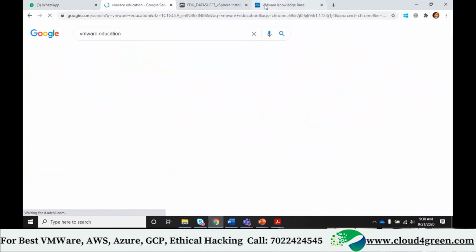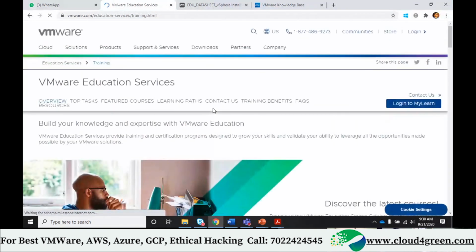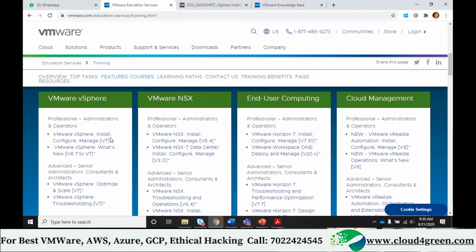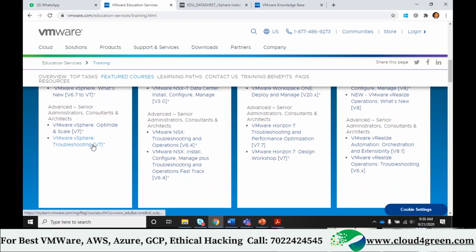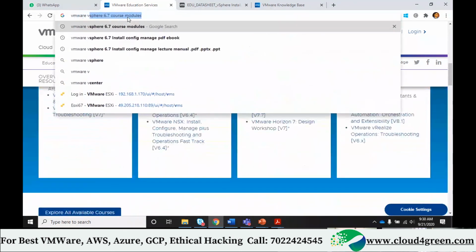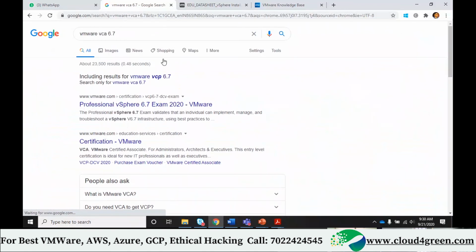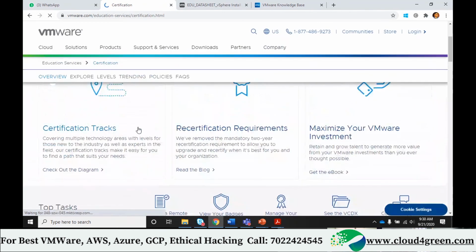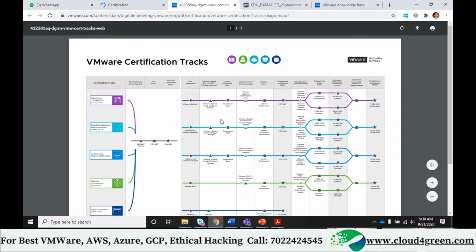VMware Education. Especially soon after this training, I want you to take one certification that is called VMware vSphere 6.7 associate level certification. So here you have, can you see this? Professional and administrators, you will have VMware vSphere 6.7. Similarly, there are some associate programs, VMware VCA 6.7, and foundational programs.